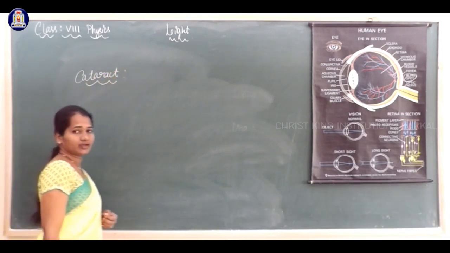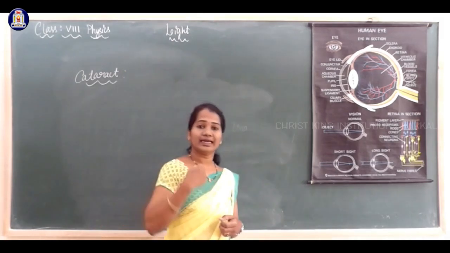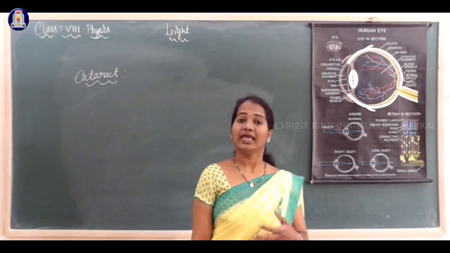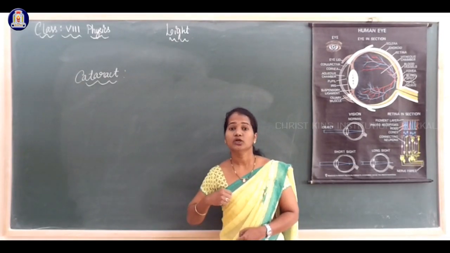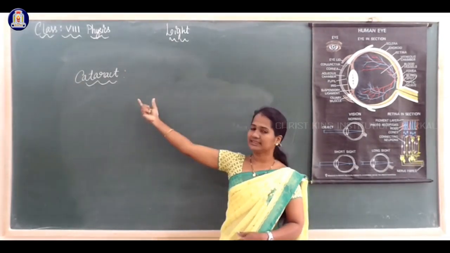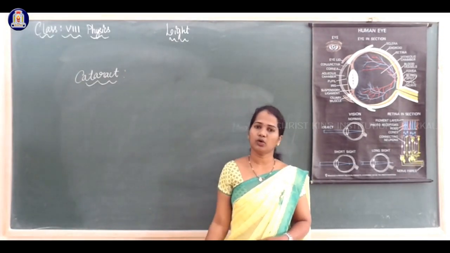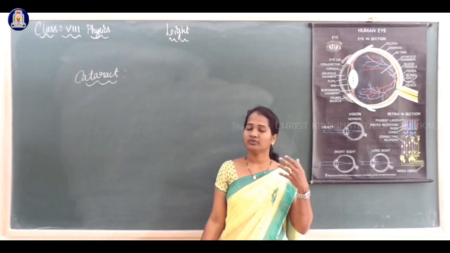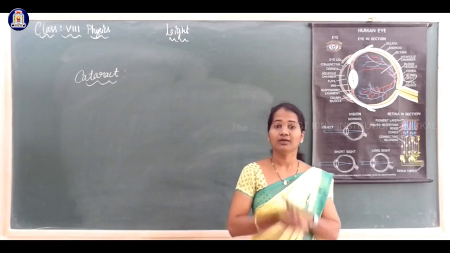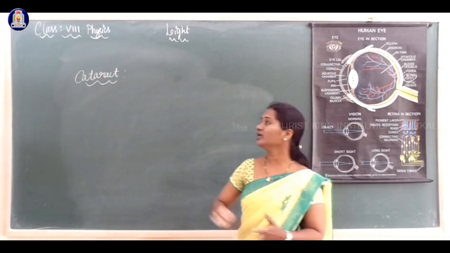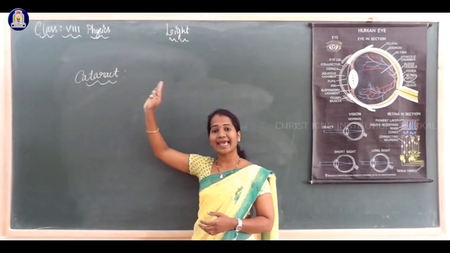Cataract is a defect which arises in most aged people. They find it difficult to identify things because their eye lens becomes cloudy. So the objects cannot be focused properly. This condition is called cataract.